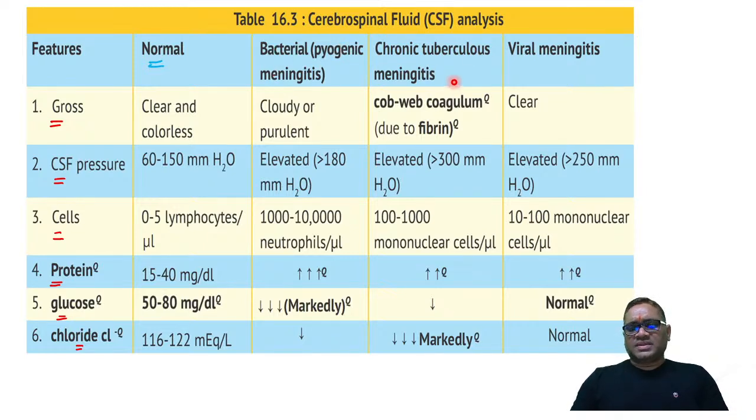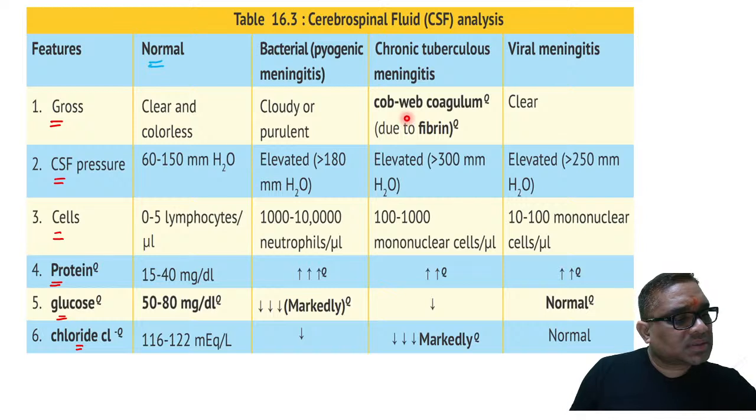Right. TB meningitis, there is a cobweb coagulum. Cobweb coagulum is a spider web. So why is there a cobweb coagulum? Anybody? Why is there a cobweb coagulum in the TB meningitis CSF examination? Anybody in the comment box?